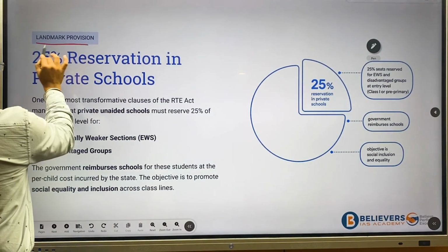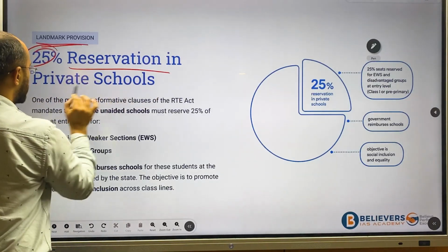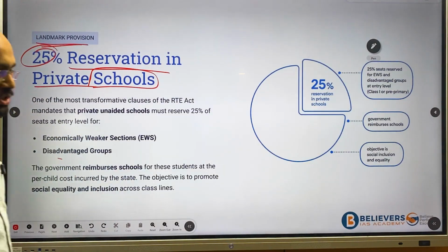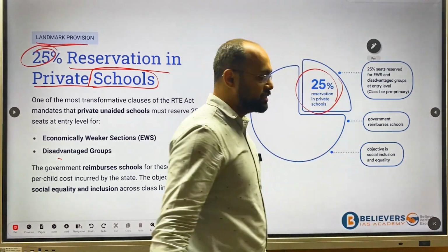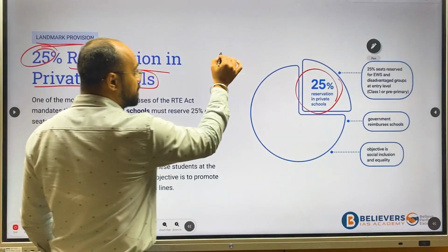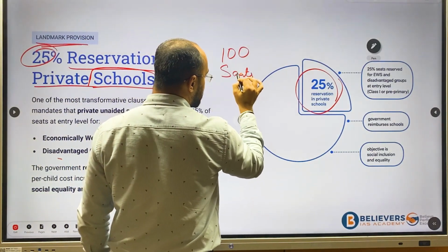Next landmark provision is 25% reservation in private schools, which has to be given under the right to education. Let's say a private school has 100 seats.